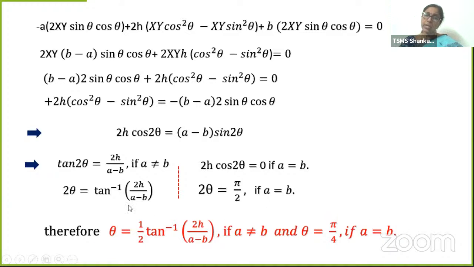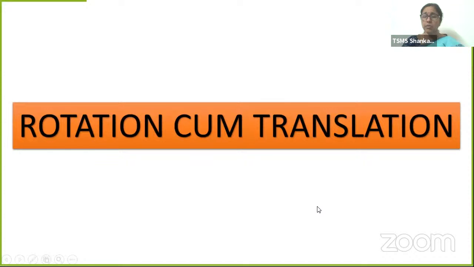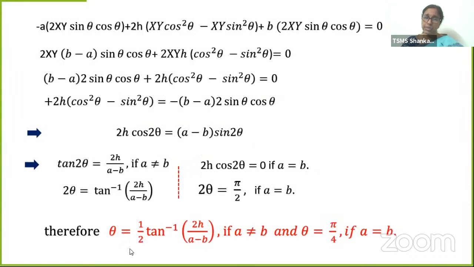Students, this result can be used in order to solve problems, and mostly this is used in your objective type questions also. Right? Now, this is when we have to remove the xy term from the given equation by a rotation. Through how much angle do you have to rotate the axis? If a is not equal to b, it is half tan inverse 2h by a minus b. If a is equal to b, the angle is pi by 4, nothing but 45 degrees.